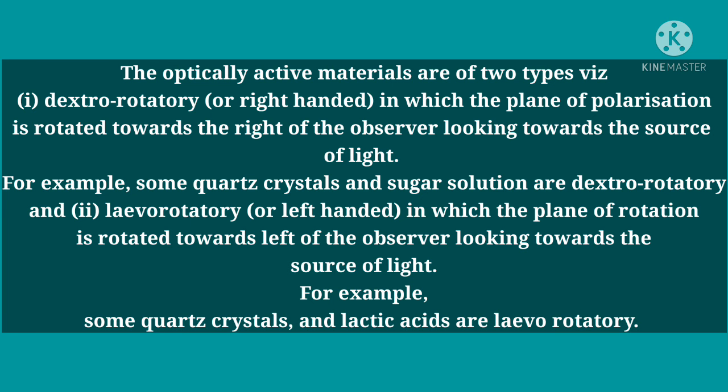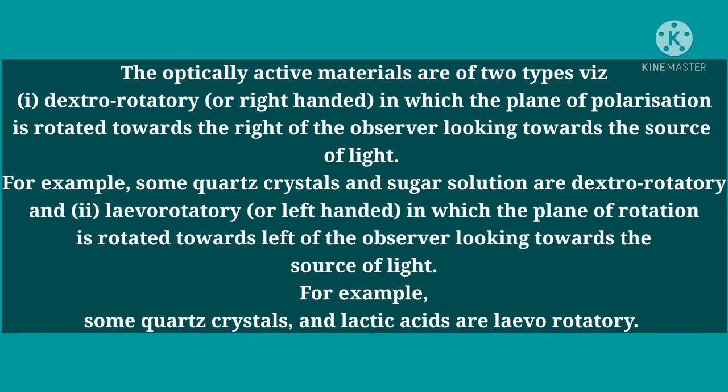dextro-rotatory. And the second type is the levo-rotatory or left-handed, in which the plane of polarization is rotated towards the left of the observer, looking towards the source of light. For example, some quartz crystals and lactic acid are levorotatory. So these are the two optically active materials: dextrorotatory right-handed and levorotatory left-handed.